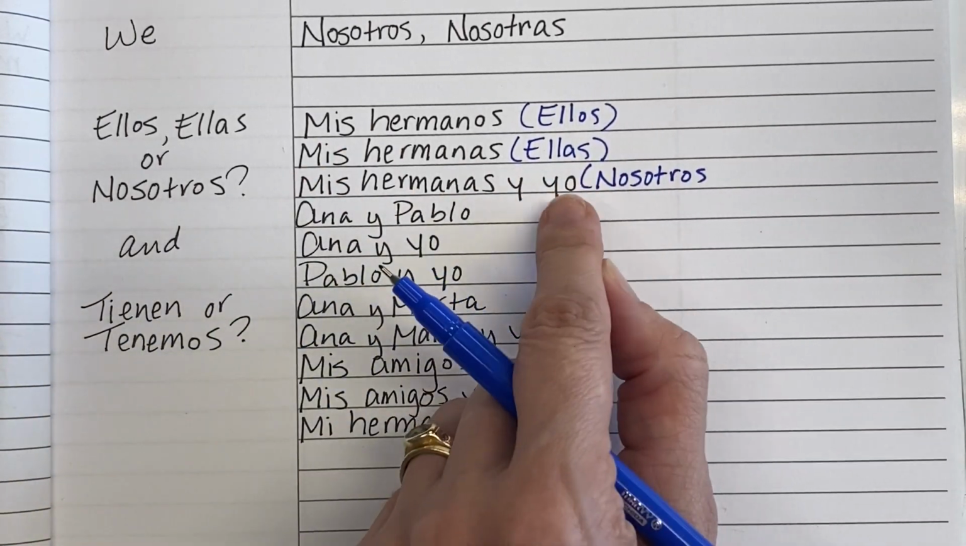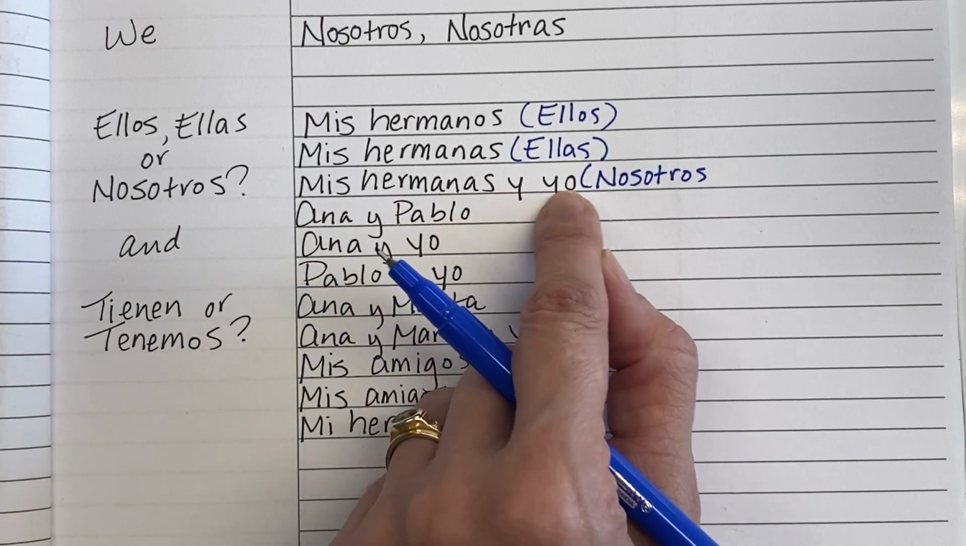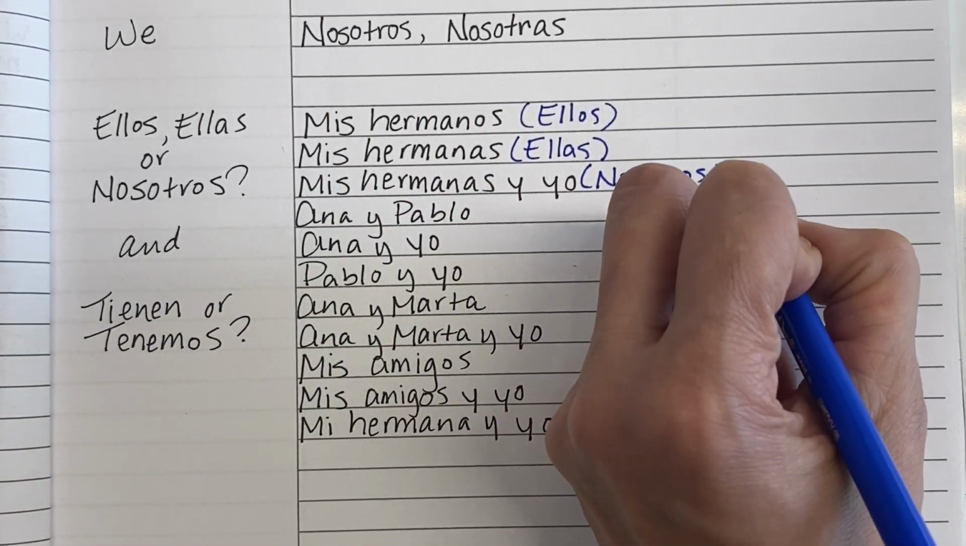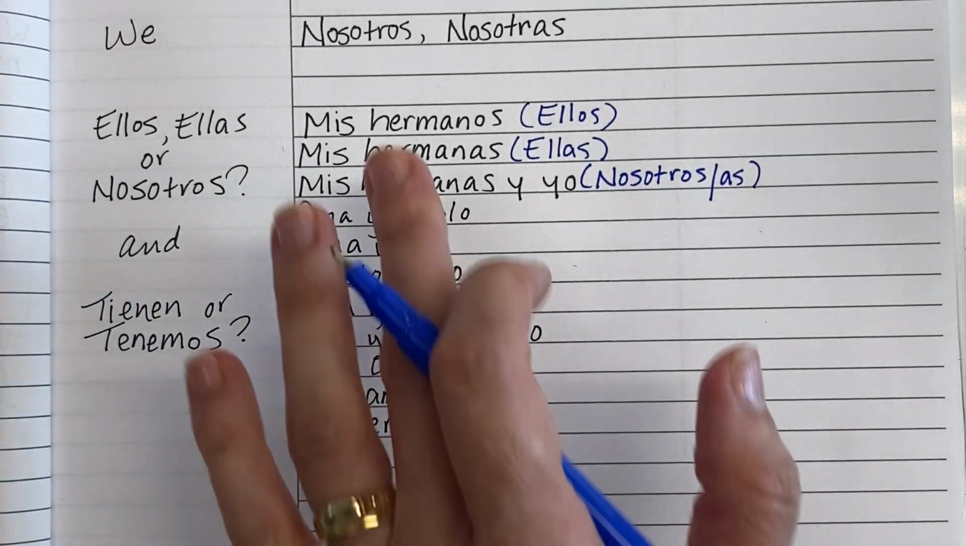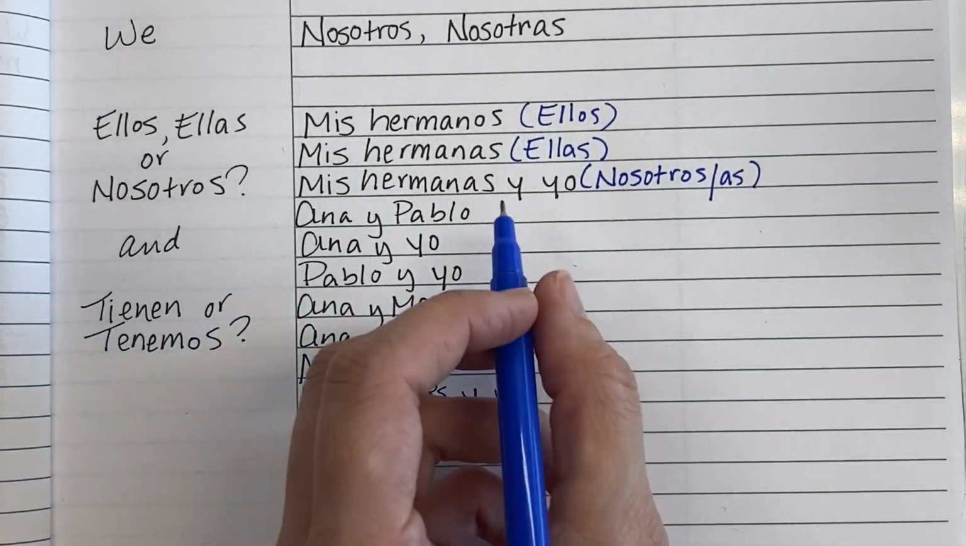Or if you're a girl, right, and you're saying my sisters and I, and you're a girl, in that case, everybody involved is a girl. It wouldn't be nosotros, it'd be nosotras, okay? All right, so try the rest on your own. You can pause the video if you'd like, and then check and see how you did.